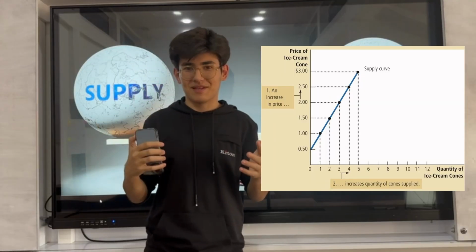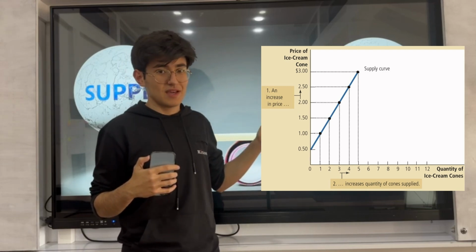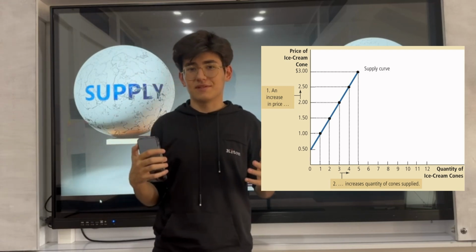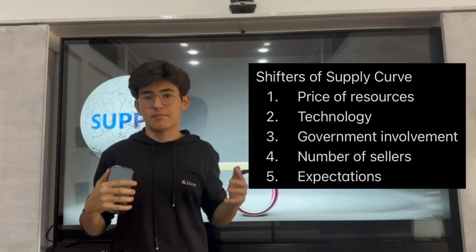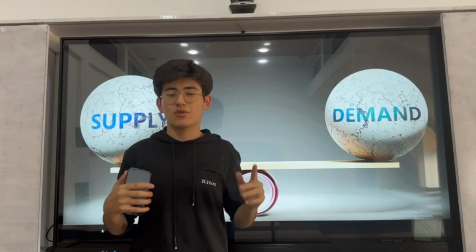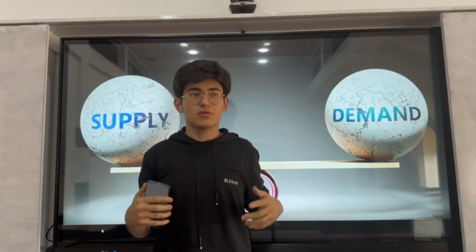Now let's talk about supply. This is the supply curve graphic, and this graphic shows us the positive relationship between price and quantity supplied. There are also 5 shifters of supply. The first shifter is the price of inputs. For example, let's talk about ice cream.